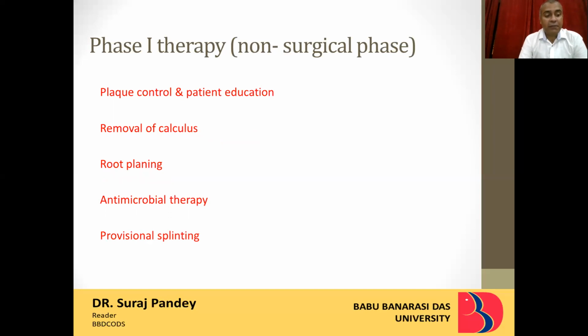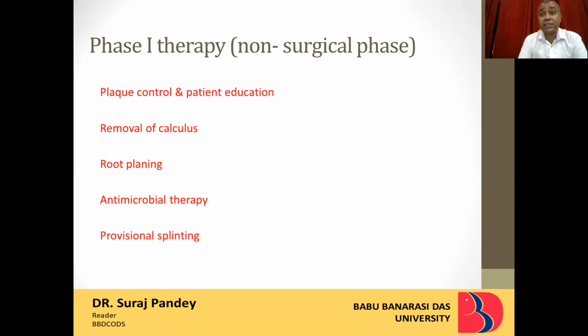Now, next one, phase 1 therapy. Very important. Remember, it is the Roman 1, not the numerical, but the Roman 1. Phase 1 therapy has several names. It is called the non-surgical phase, because the procedures here are of a non-surgical nature. It is also called the initial phase because it is the first phase.